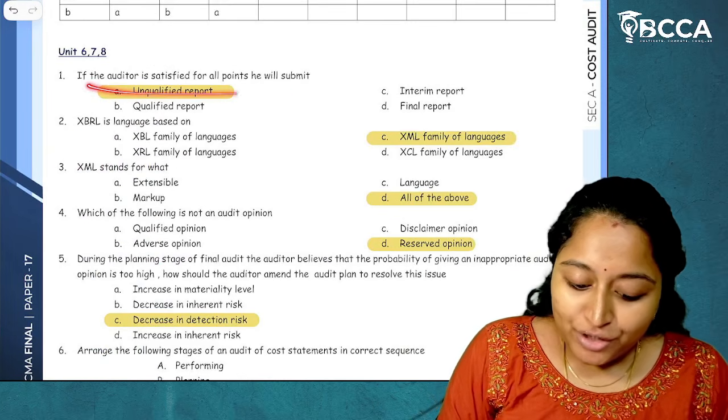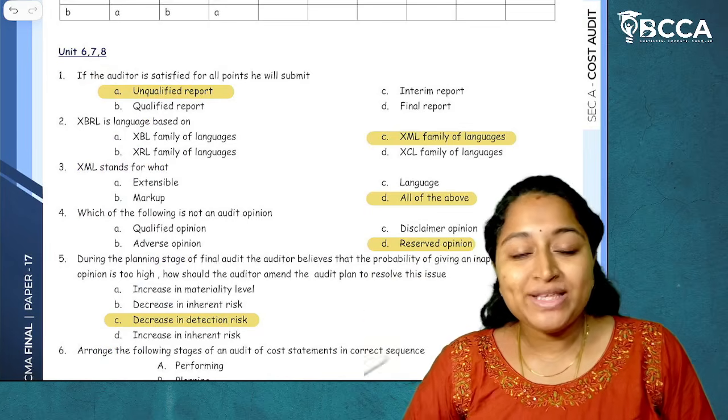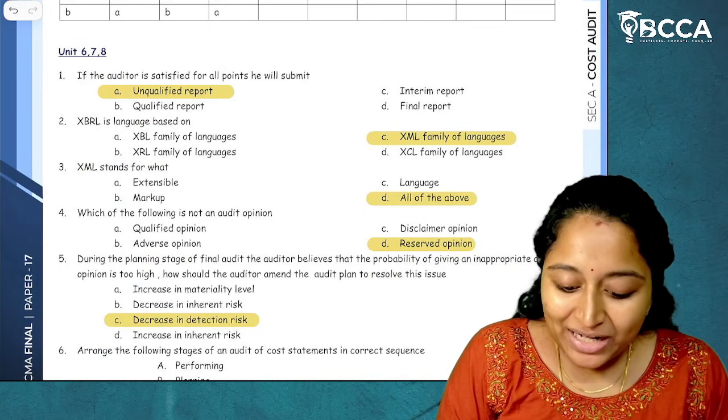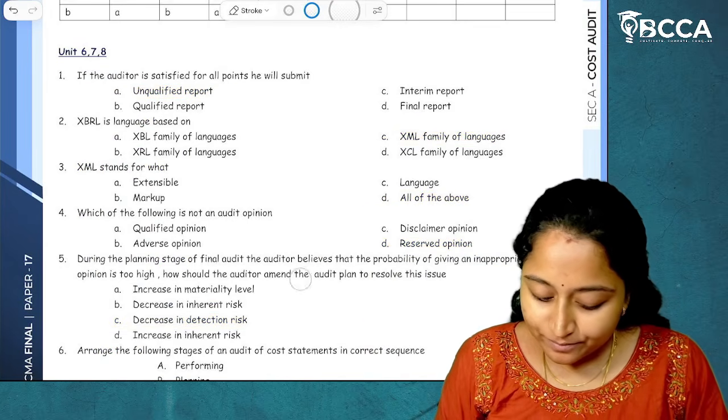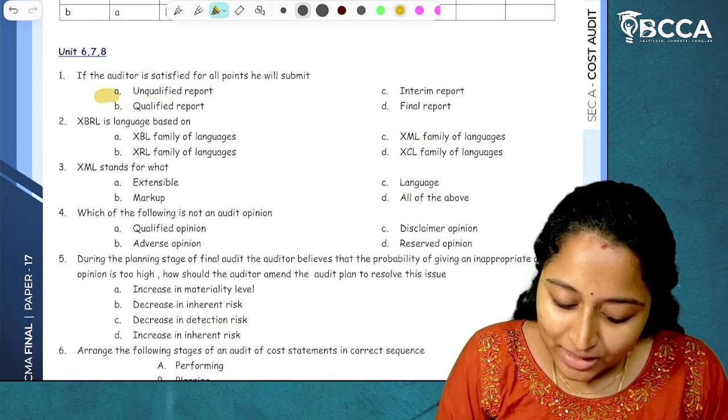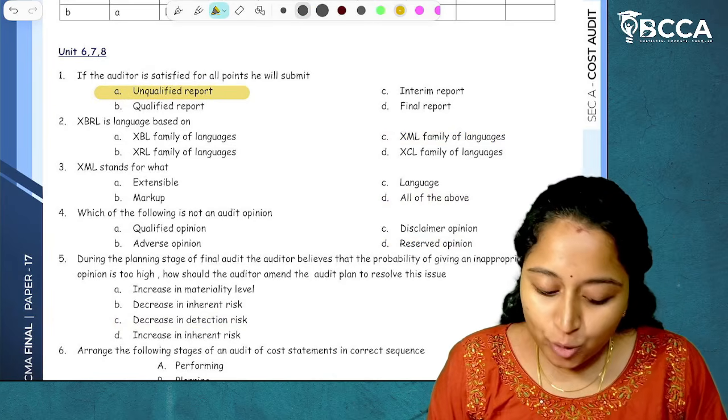So if an auditor is satisfied with all the points, then he shall submit an unqualified report. Unqualified report will be given. I hope it is clear.